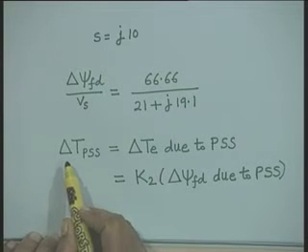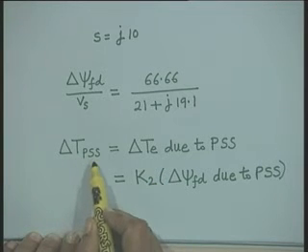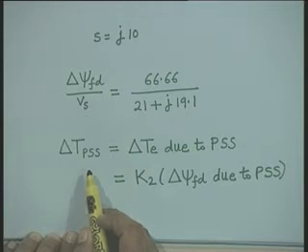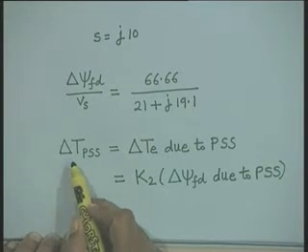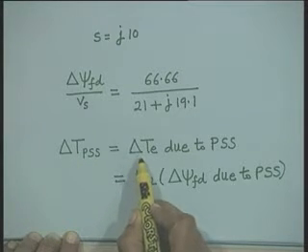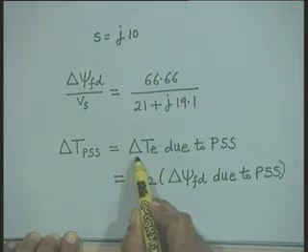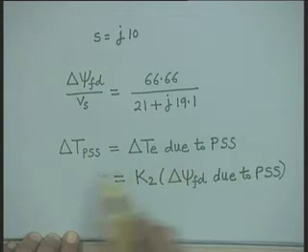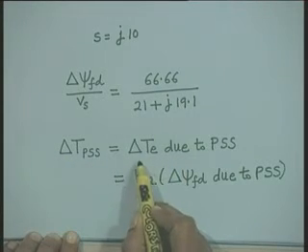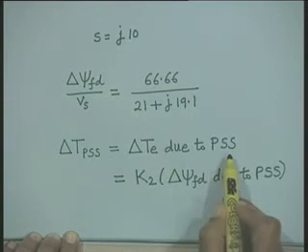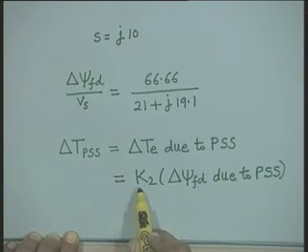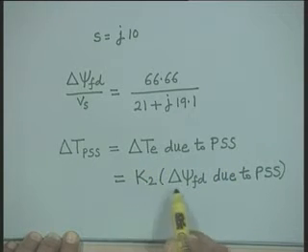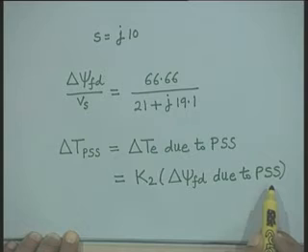Now, we can write down delta T PSS, that is the air gap torque produced due to the PSS action only. Delta T PSS is going to be equal to K2 times delta psi fd due to PSS.